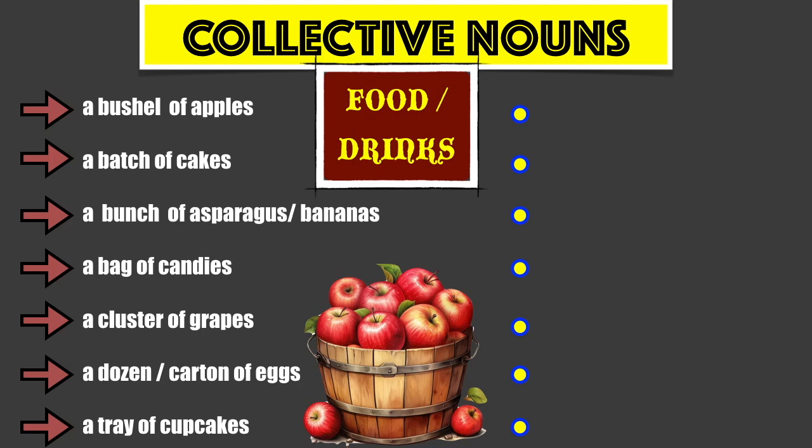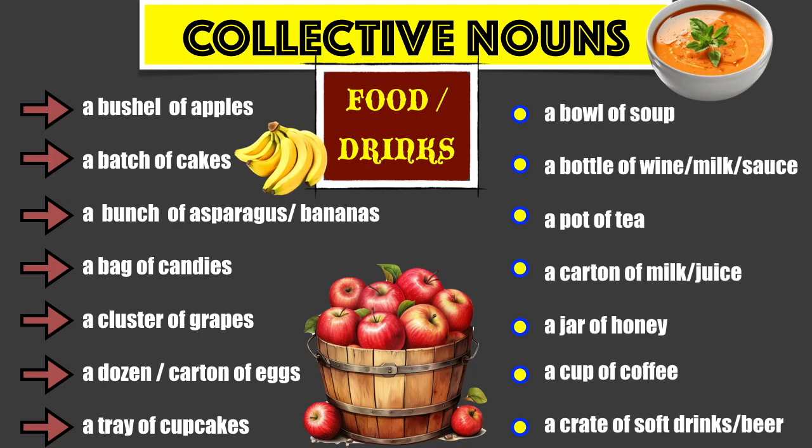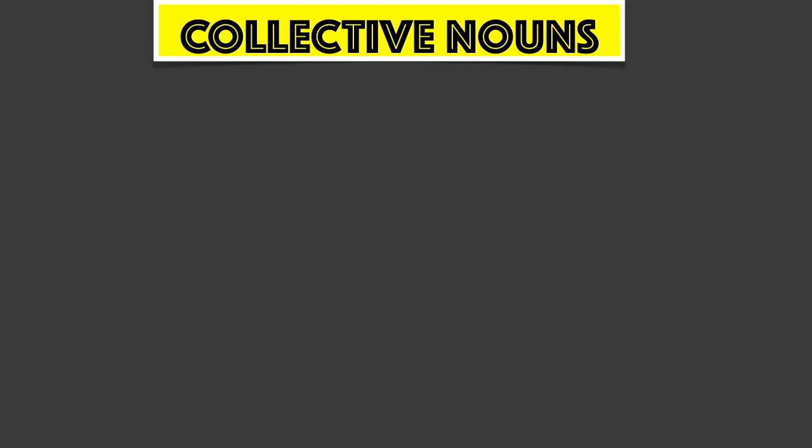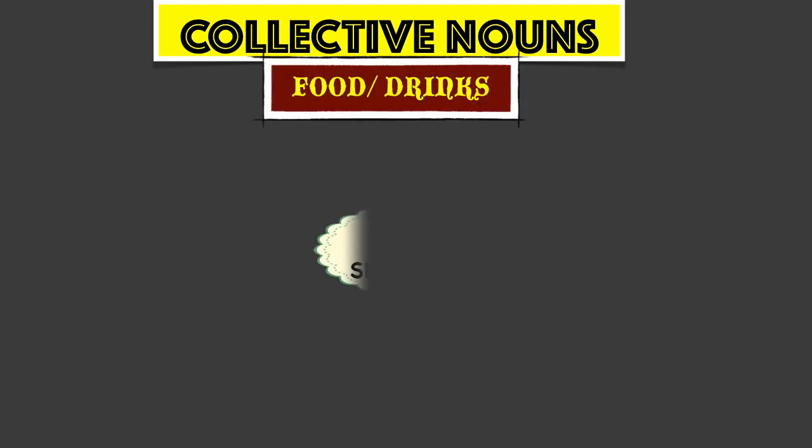Collective nouns for food and drinks include the following examples: a bushel of apples, a batch of cakes, a bunch of asparagus or bananas, a bag of candies, a cluster of grapes, a dozen or carton of eggs, a tray of cupcakes, a bowl of soup, a bottle of wine or milk or sauce, a pot of tea, a carton of milk or juice, a jar of honey, a cup of coffee, a crate of soft drinks or beer. Let's bring these collective nouns to life with example sentences.